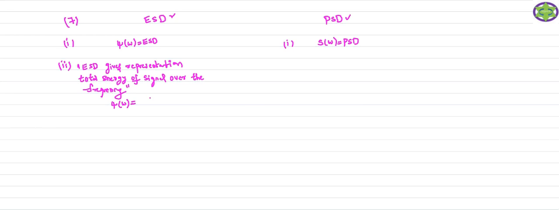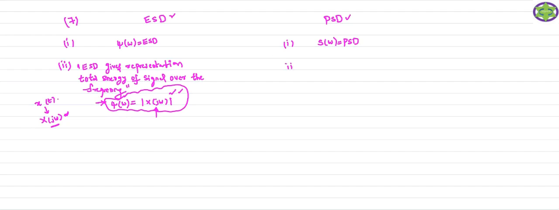This psi of omega is nothing but the square of the magnitude of the spectrum of your energy signal. We already derived this formula. Your energy signal is x of t. What is the spectrum of this energy signal? It is X of j omega. If you take the square value of the spectrum of this energy signal, we get the energy spectral density function. So the energy spectral density function gives the distribution of the total energy of the signal over the frequency domain. That is the definition of the energy spectral density function.